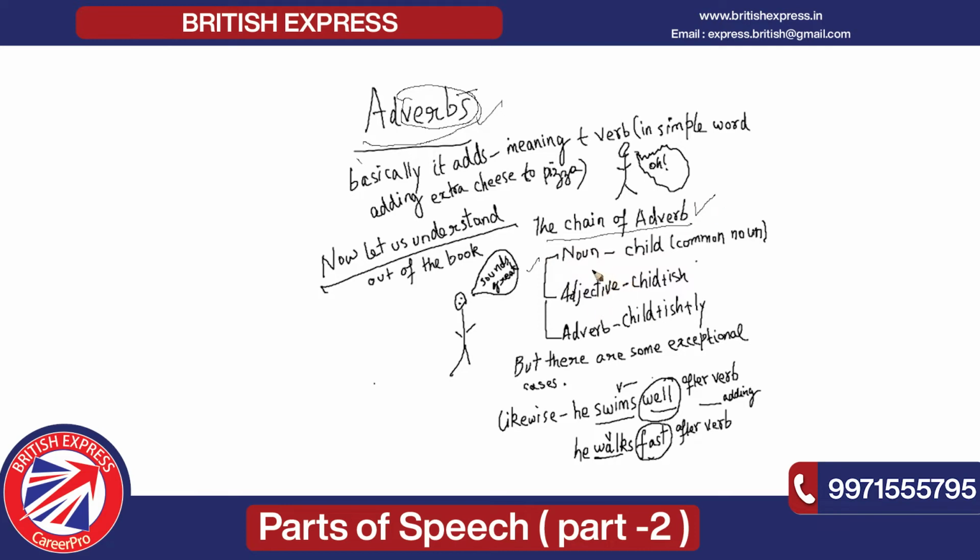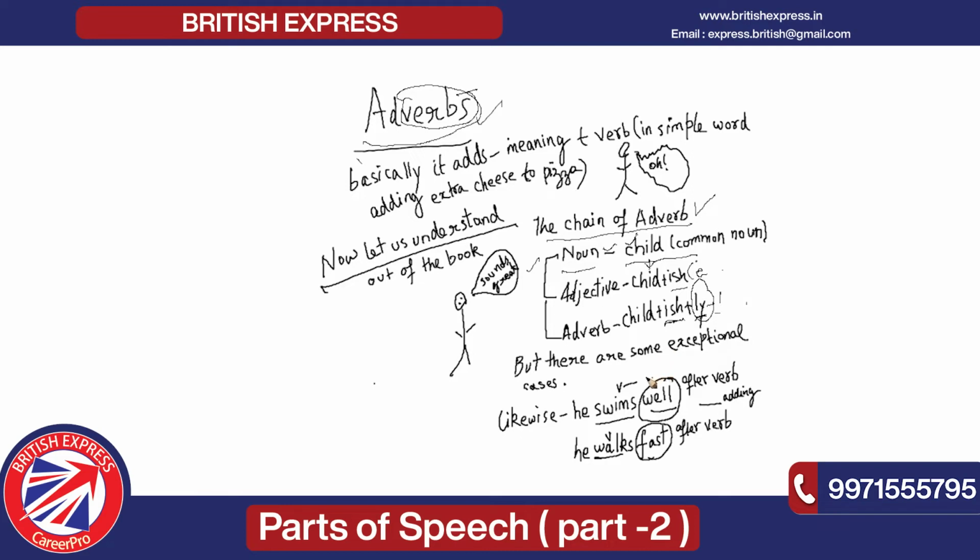This is the chain of adverb. Please just observe this sentence. This is noun. Noun is your child. Then from child it became childish. Now it is your adjective, and once I start adding ly after this ish, it becomes childishly, and now here it is an adverb, not an adjective. The moment I am adding ly after this ish, it becomes your adverb.